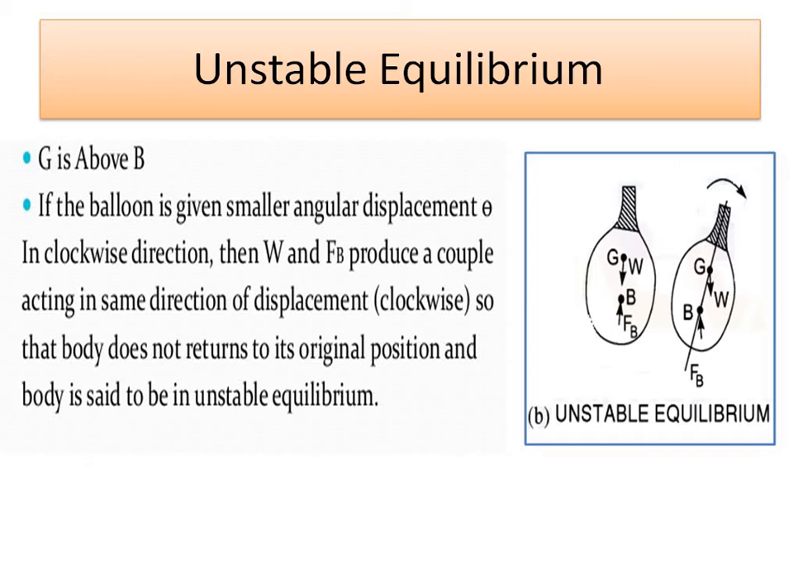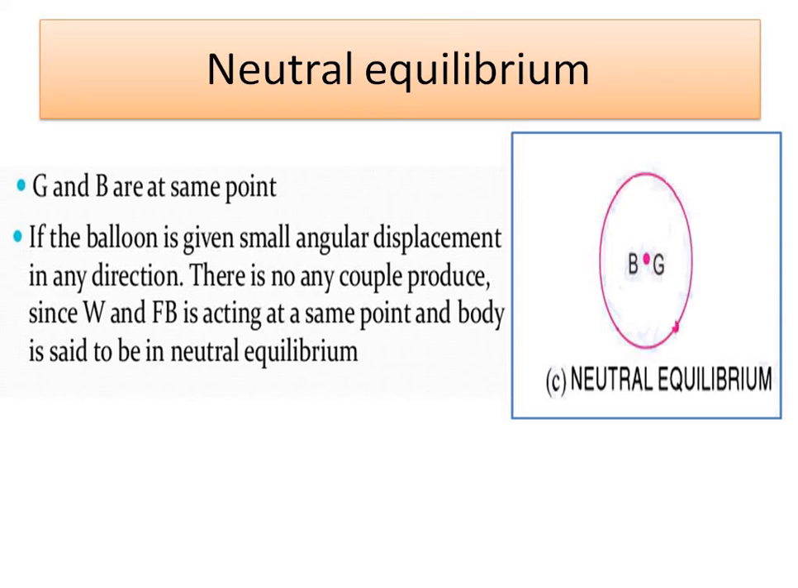If G is above B, and the balloon is given a small angular displacement theta in the clockwise direction, then W and Fb produce a couple acting in the same direction as the displacement, so the body does not return to its original position. It starts to oscillate. And if G and B are at the same point, and the balloon is given a small angular displacement in any direction, there is no couple produced. Where W and Fb are acting at the same point of the body, it is called a neutral equilibrium.